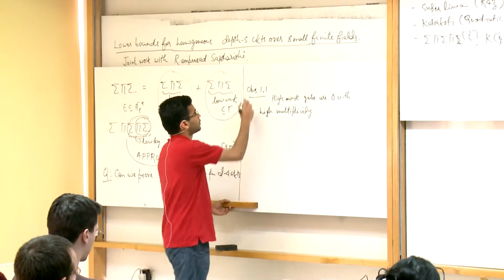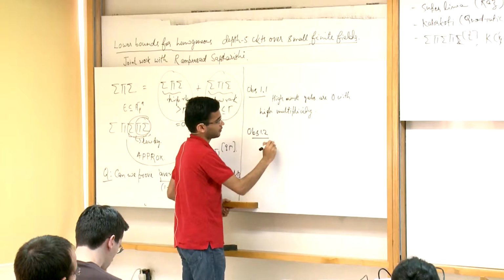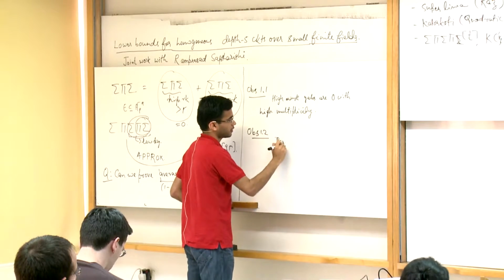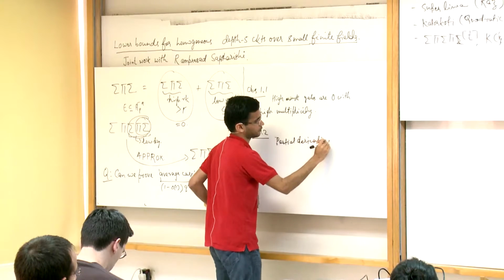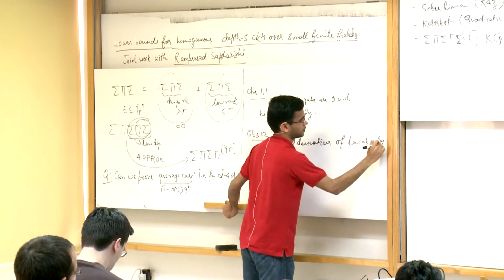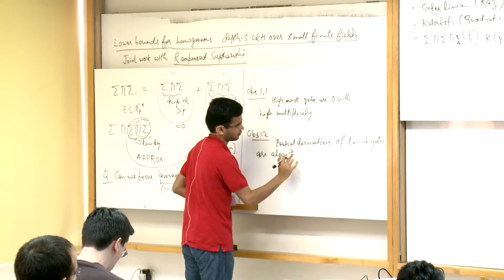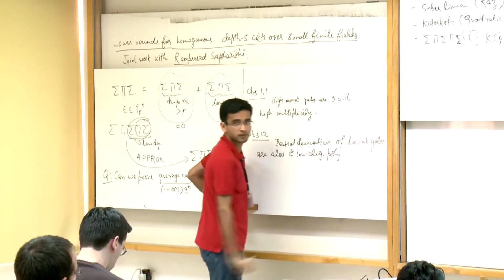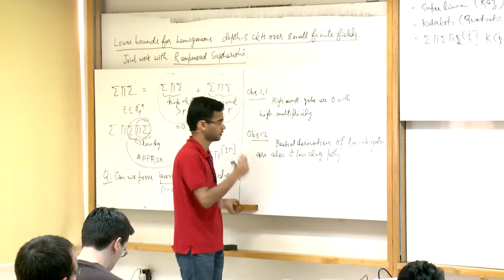Right? The second observation is that partial derivatives of low rank gates are also low degree. So that 1.1 is because individually each term vanishes with a very high multiplicity, right? So if you just do a Chernoff bound and things like that.